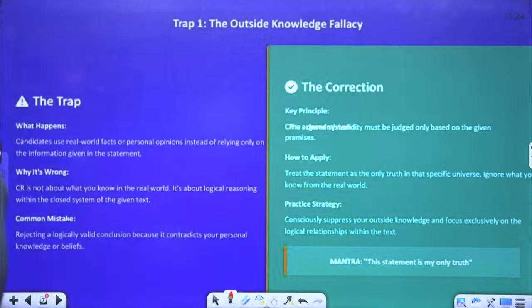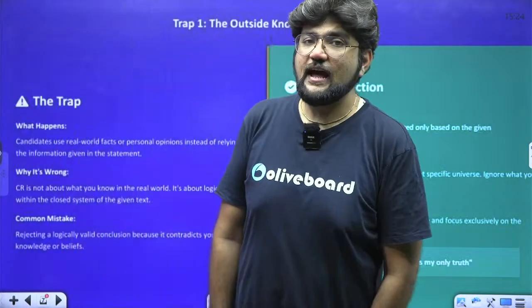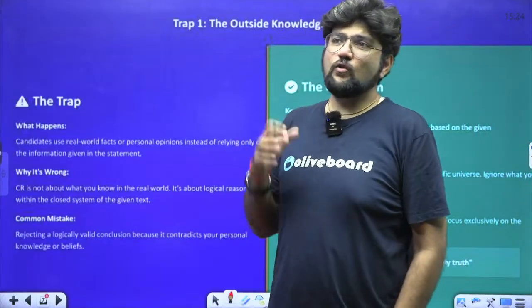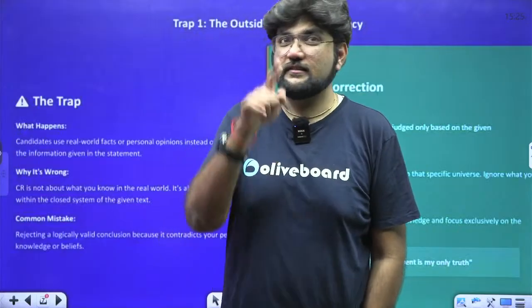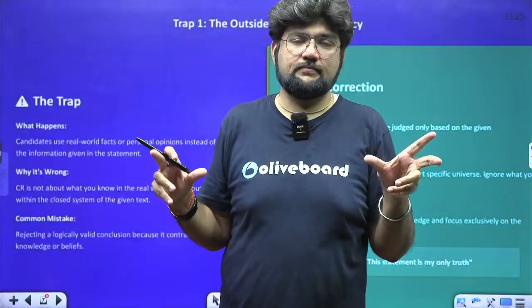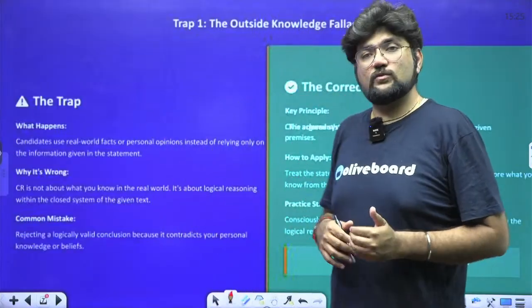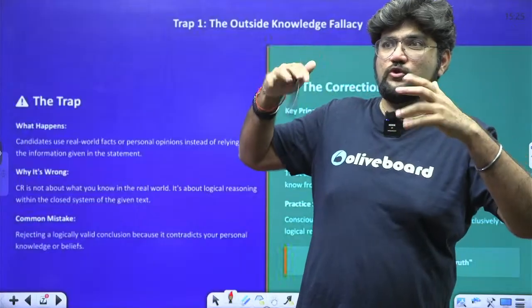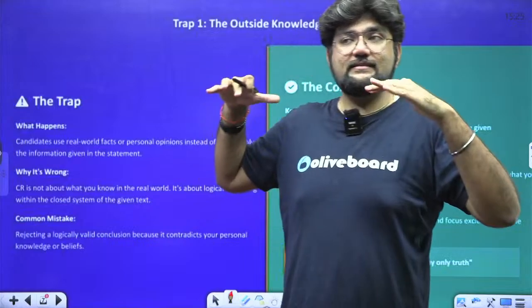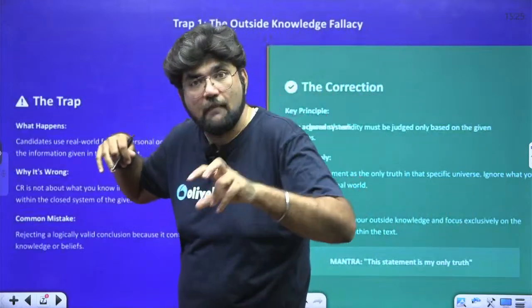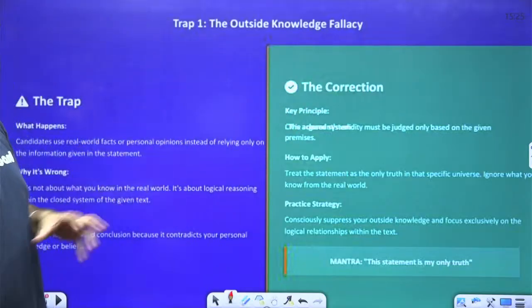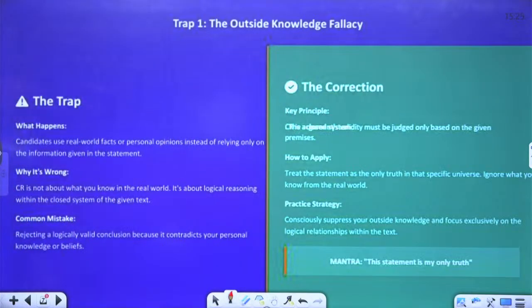Now let's look at the common traps. Traps means the examiner is making a question in such a way that when you read it, you will strongly feel that this is the correct answer, and it's very obvious. Yeah, why not? But actually they are just trying to trick your brain. Actually the answer is something else. Whatever is visible in front of you, you get an illusion, and that causes a misalignment and you end up marking the incorrect answer. That is what needs to be prevented. So you need to be aware of what are the common traps which are laid, right?